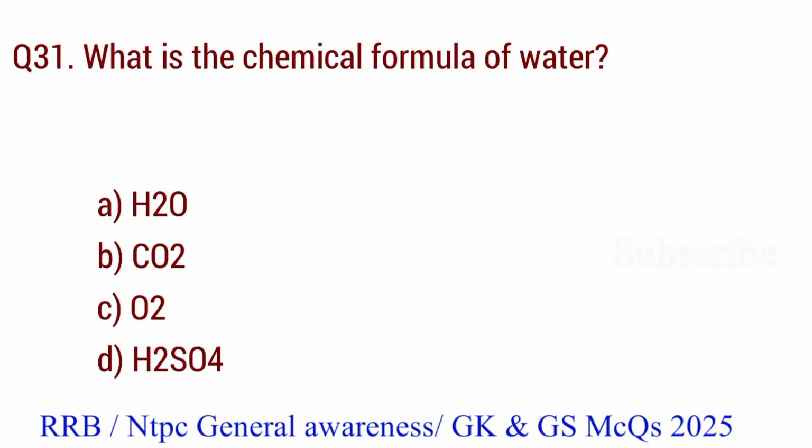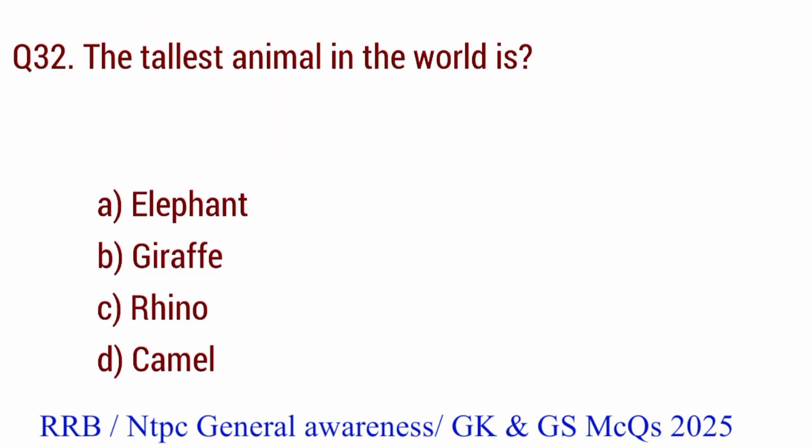Question number 31. What is the chemical formula of water? The right answer is option A. H2O. Question number 32. The tallest animal in the world is. The right answer is option B. Giraffe.